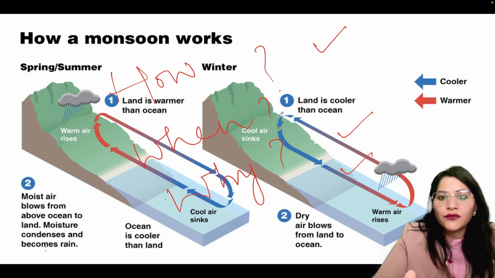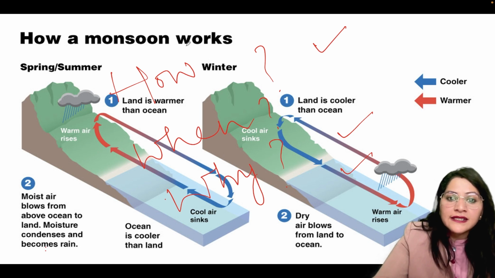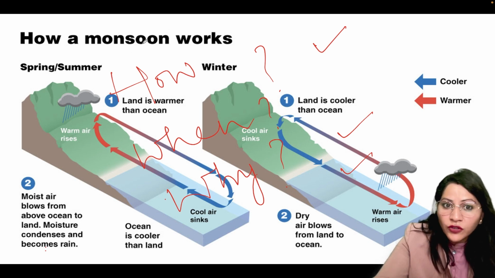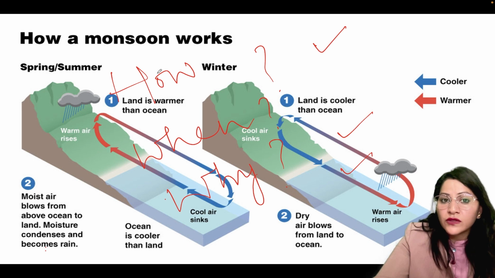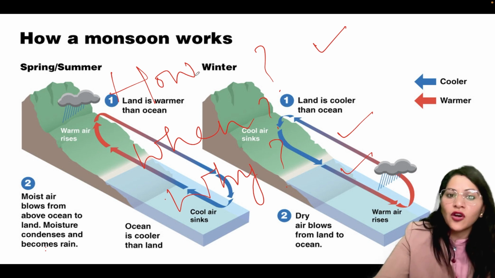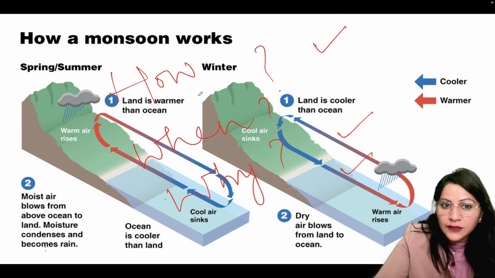When there is a fall of temperature, pressure increases, and when there is a rise of temperature, pressure decreases. This is the basic reason behind the monsoons. Here I am explaining the how of the monsoon. How does the monsoon work? Behind the working of the monsoons, two factors take place.